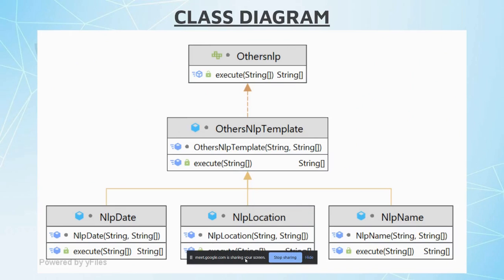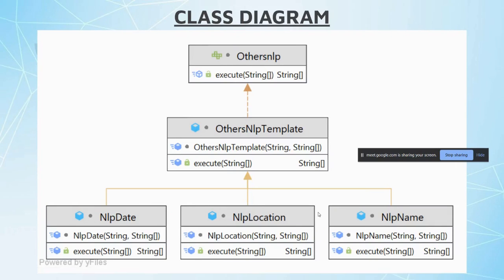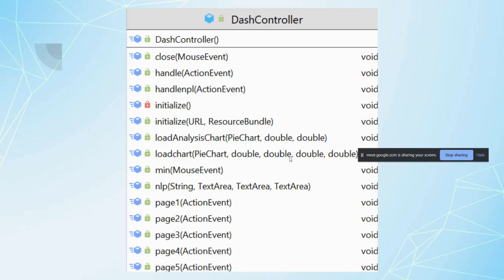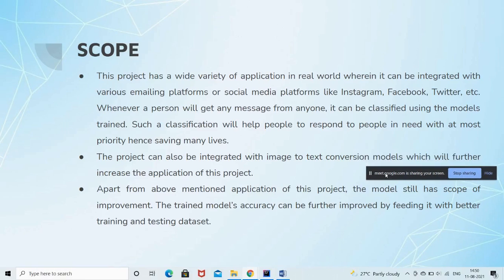And coming to the class diagram, the main class here is OpenNLP, which is being extended by other OpenNLP templates, which are in turn extended by the other 3 NLP classes: date, location, and name. These 3 are for the case when the text is non-COVID, to extract essential data from it. And then comes the dash controller, which is the main interface connecting the backend and the front end.